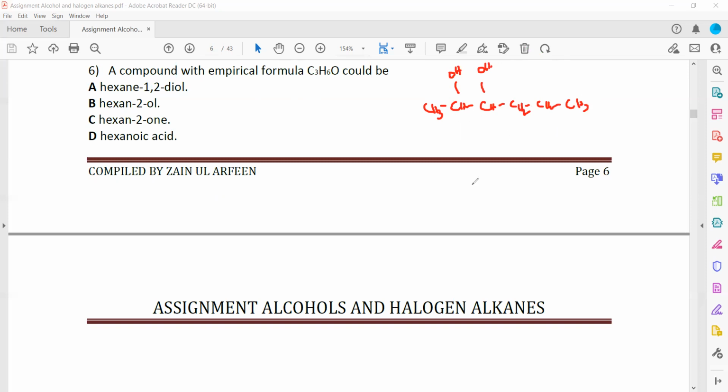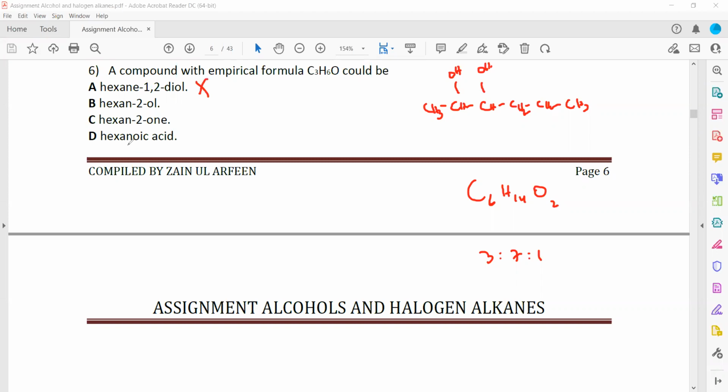So 6 carbon atoms are there. Then hydrogens, 14 are there, and 2 oxygen. So when we simplify this, this will be 3, this will be 7 and this will be 1. So 3, 7, 1. So it is C3H7O. It means it cannot be option A.